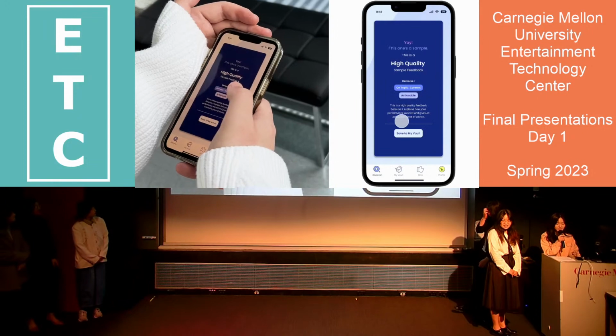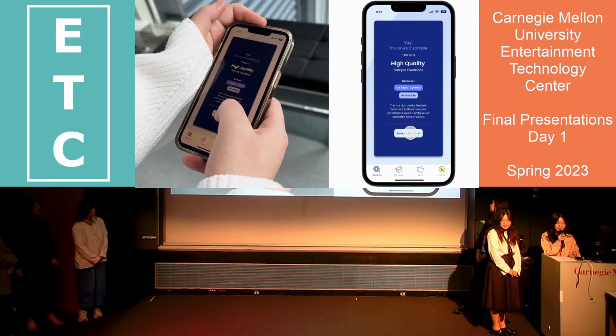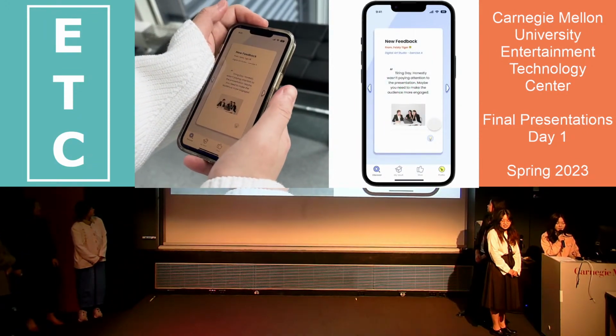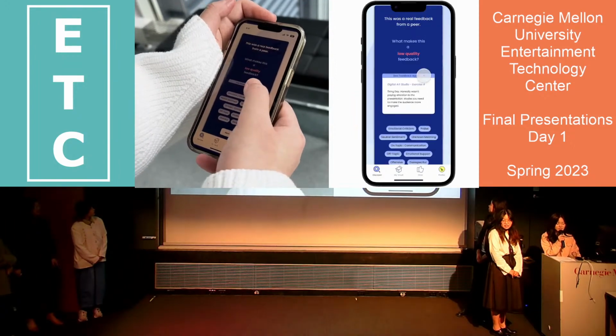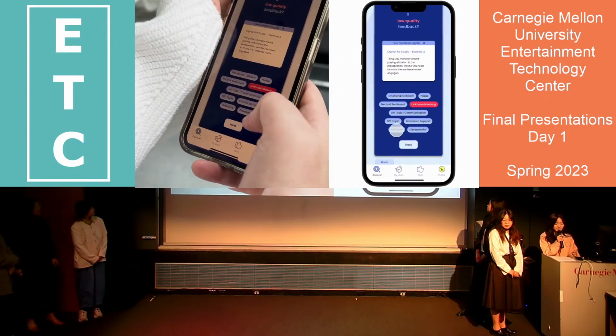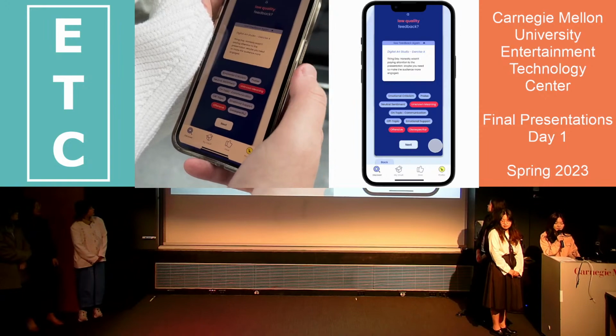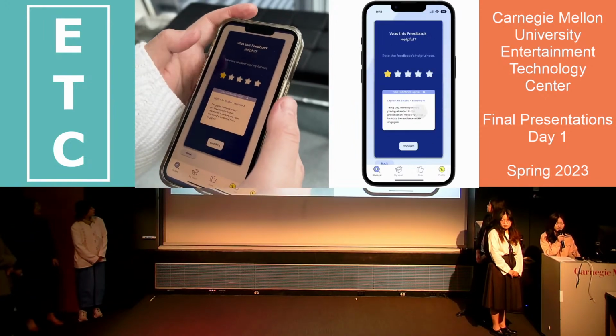The swiping interaction, viewing the explanations of sample feedback, and rating real feedback cards by their quality and helpfulness are Feedle's key interactions that teach what makes good and bad feedback, and also recognize unhelpful feedback before being emotionally affected by it.